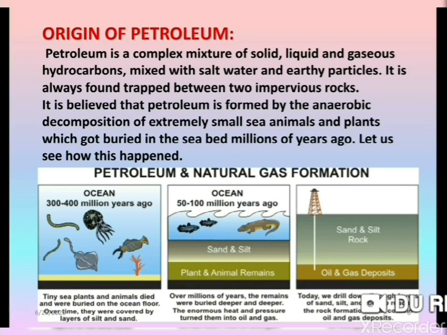Petroleum is a complex mixture of solid, liquid, and gaseous hydrocarbons mixed with salt, water, and earthy particles. It is always found trapped between two impervious rocks. It is believed that petroleum is formed by the anaerobic decomposition of extremely small sea animals and plants, which got buried in the seabed millions of years ago. Anaerobic decomposition means decomposition without air.